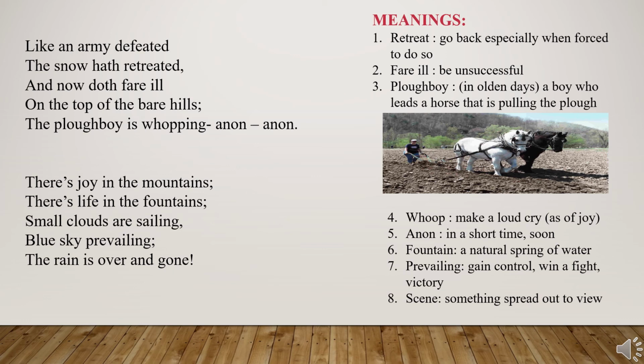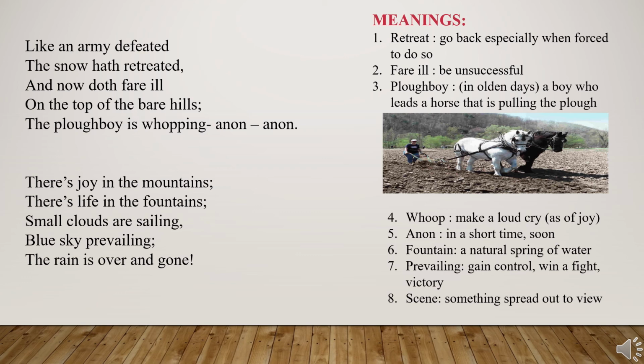For William Wordsworth, in the mountains there is joy and in the fountains there is life. Small clouds are sailing. He feels the clouds are sailing just like how? Just like a ship in the ocean, the clouds are sailing. But blue sky prevailing. What is prevailing? Gain control, win a fight or victory.